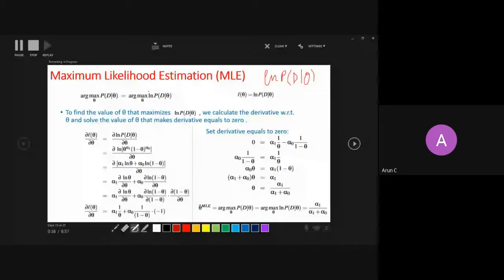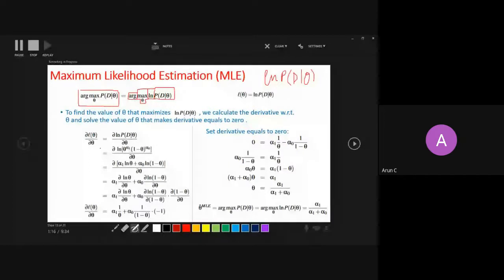So let's read it. This is nothing but a likelihood function. This is a log likelihood function. I want to maximize it with respect to theta, and whatever theta I get for which it gives a maximum, return that. So it is an argmax: you return that theta which is maximizing this function. Simple. And the result will be the same if you take it without the log. So there is no difference between the solutions. Because the log results in computational efficiency, we always maximize the log likelihood.